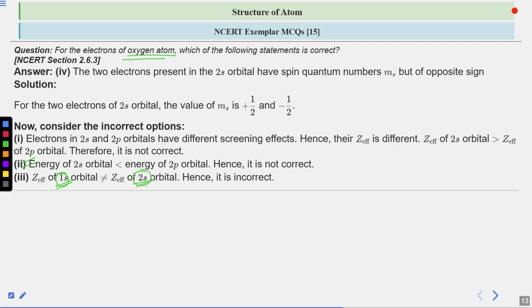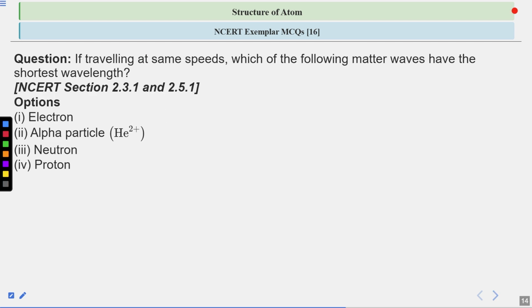Now let us move forward. Next is, if traveling at the same speeds, which of the following matter waves have the shortest wavelength? So you have to look upon the wavelength. Remember, this is from the de Broglie part. Your four options are: electron, alpha particle, which is simply helium 2 plus particle, we have already talked about it, then comes the neutron, and lastly the proton.